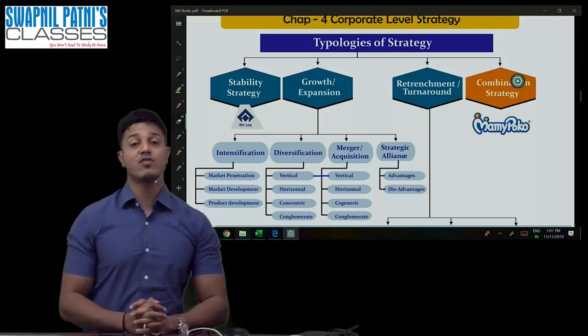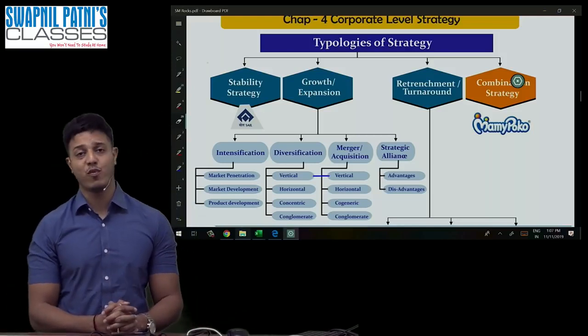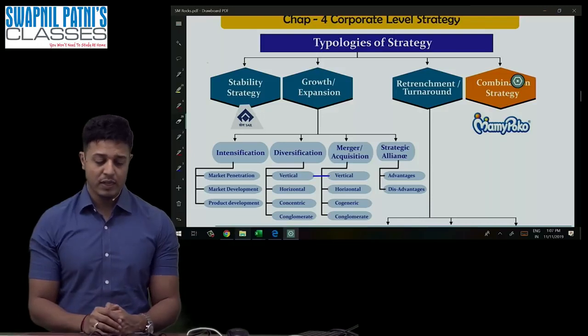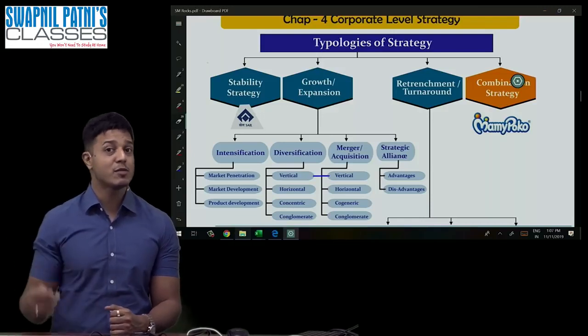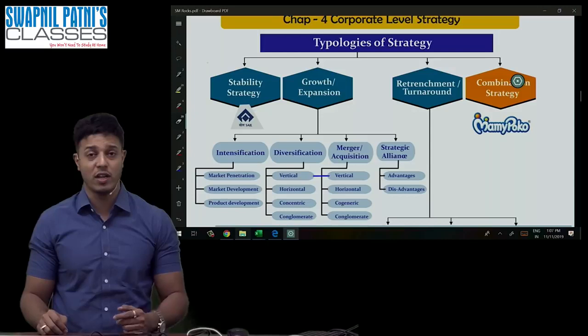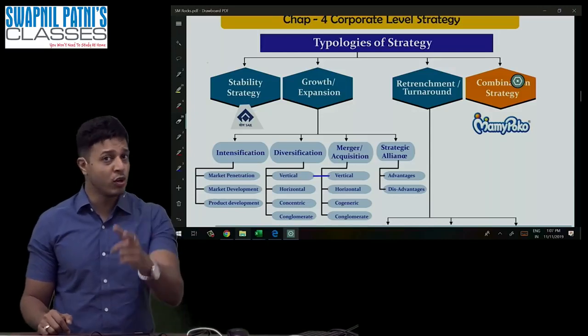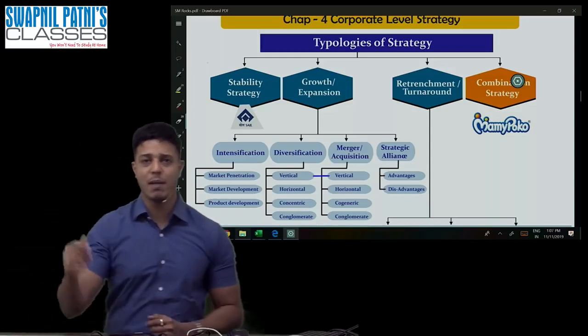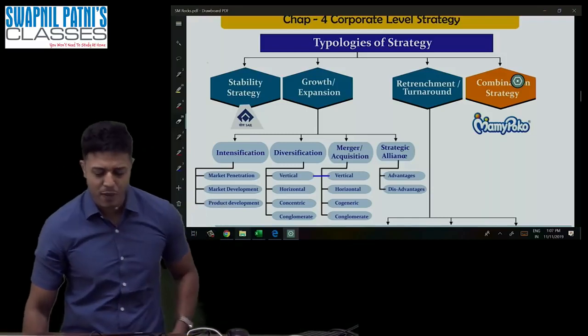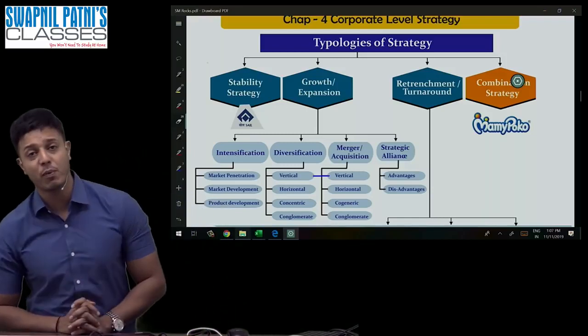Okay, so guys, let's recall chapter number 4. The entire chapter number 4 is broken down into 4 parts. Number 1, stability, expansion, retrenchment, combination. Stability, expansion, retrenchment, combination. So the entire chapter is broken down into 4 parts.